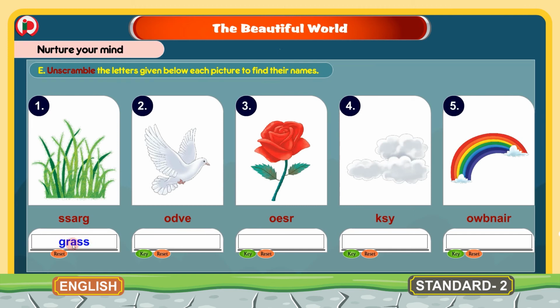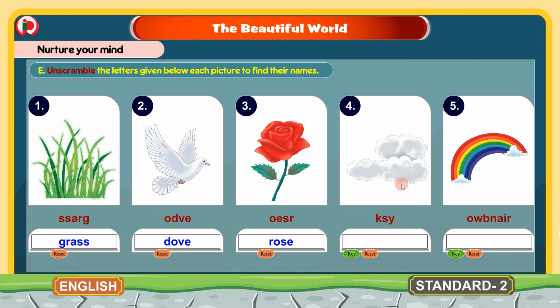This is the correct spelling. In these words you can see the letters are not in correct order. Next, number 2 is dove and the correct spelling is D-O-V-E, dove. 3 is rose and the correct spelling is R-O-S-E, rose.